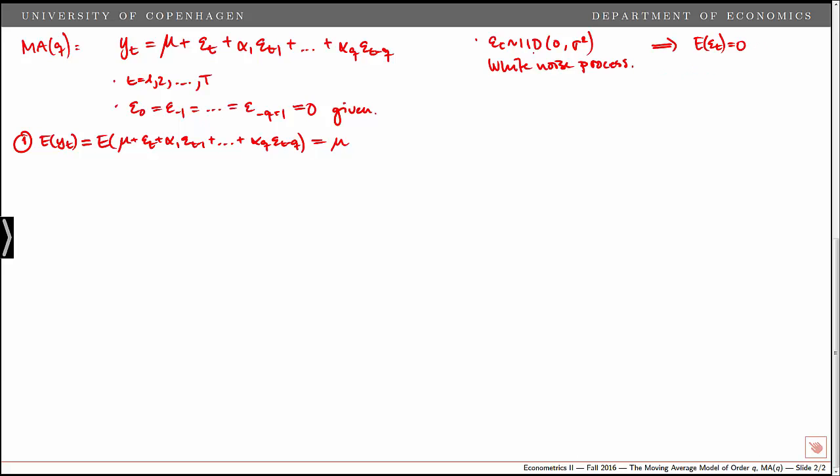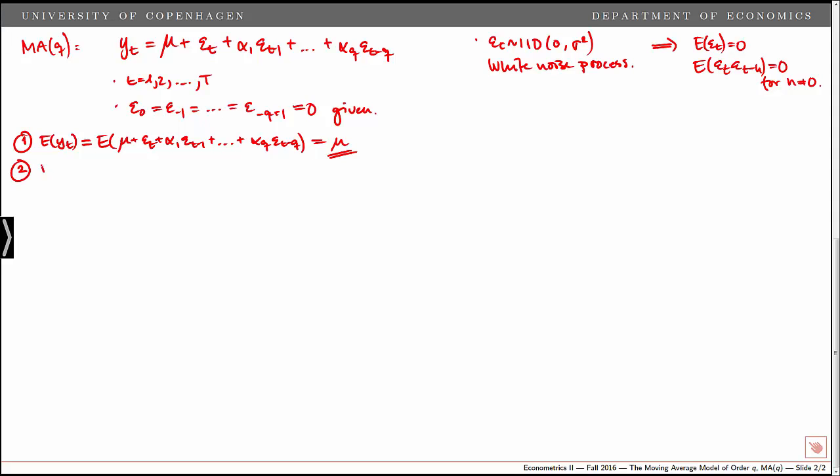And also note that because it's independent over time, the covariances, or the expected value here of epsilon_t times epsilon_{t-h}, is equal to 0, and that holds for all h not equal to 0. So this was the expected value that is simply given by the constant term mu. It is constant and it does not depend on t.